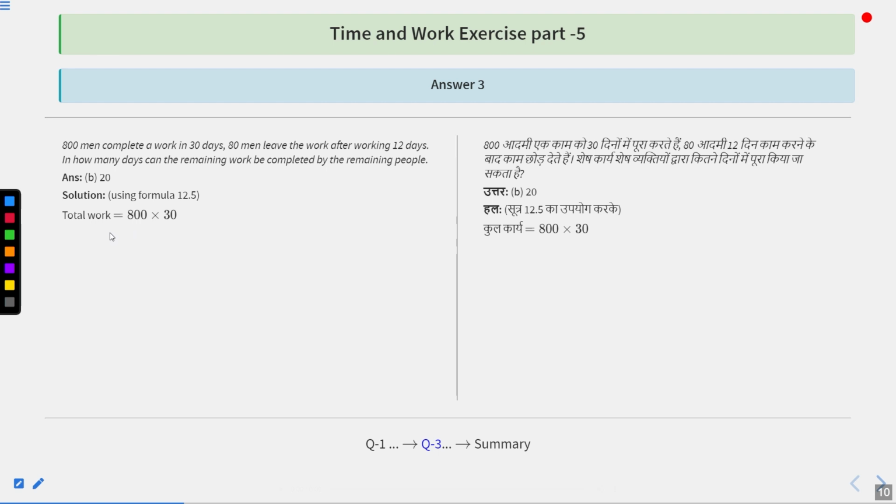So total work is M into D. Number of men was 800 and days were 30. So 800 into 30 is the total work, by using formula 12.5. 80 men leave the work after 12 days.